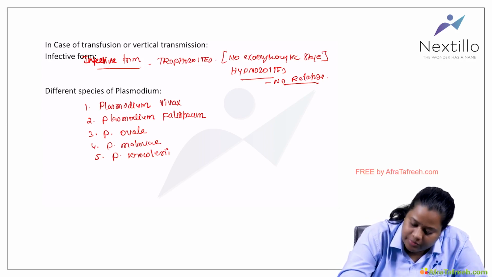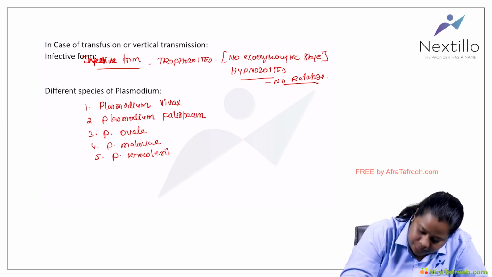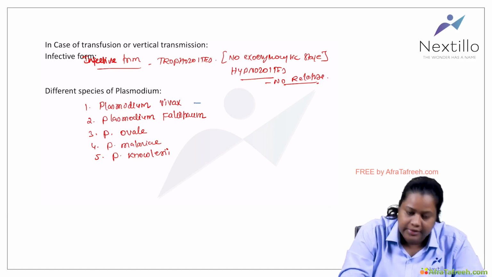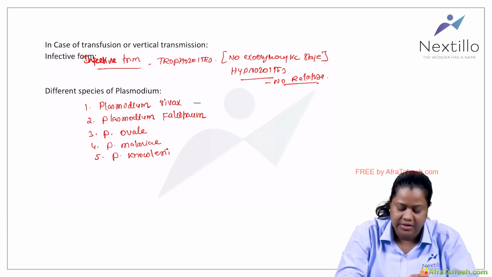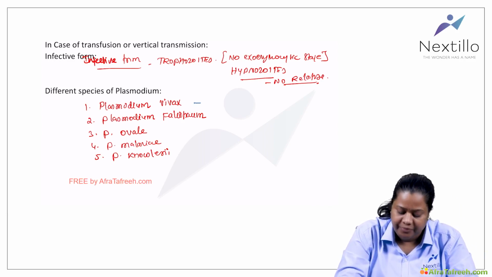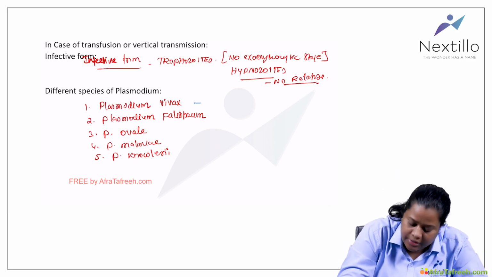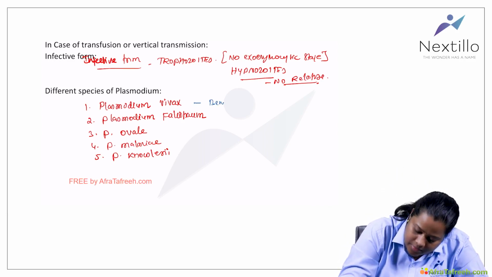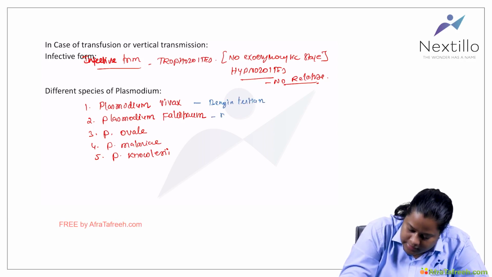And also you have to remember a few terms for this. Every cycle inside the RBC, depending on that, they are given a few names. So this will be benign tertian. Okay, this will be malignant tertian.